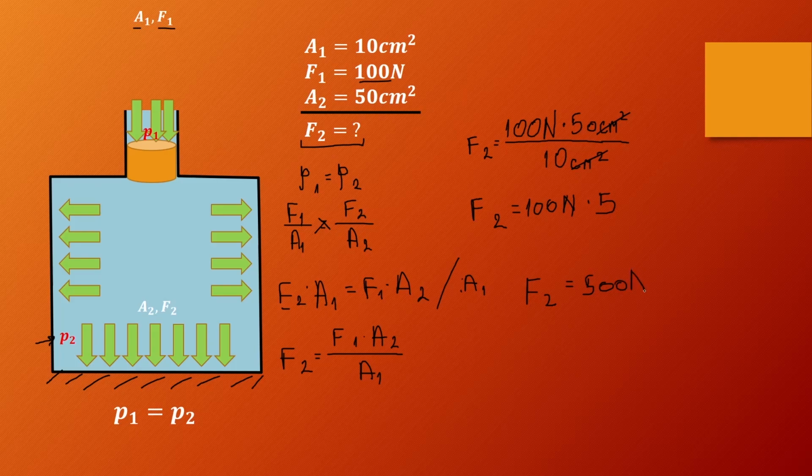So we get a bigger force, because force is equal to pressure times area, and the pressure stayed the same, but the area increased. So when the area increased, the force increased as well. You see, we dealt 100 newtons on the input, and we got 500 newtons down here on the output.